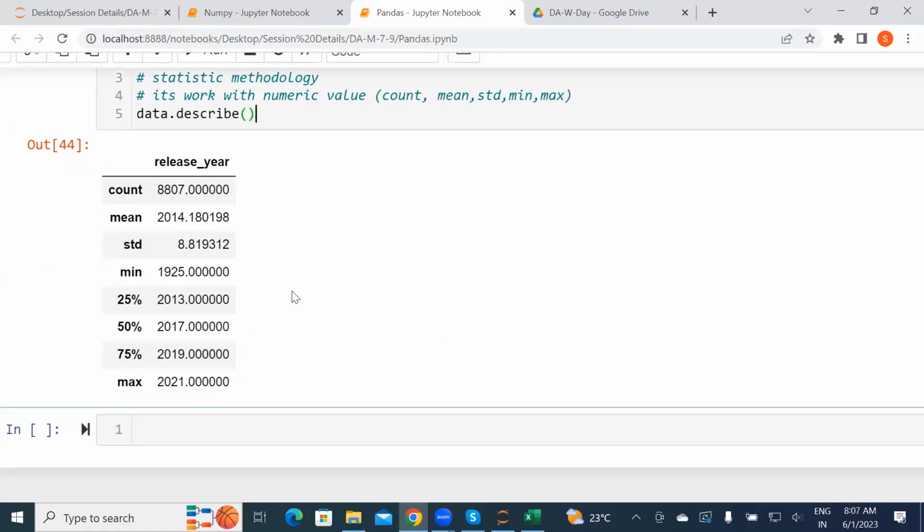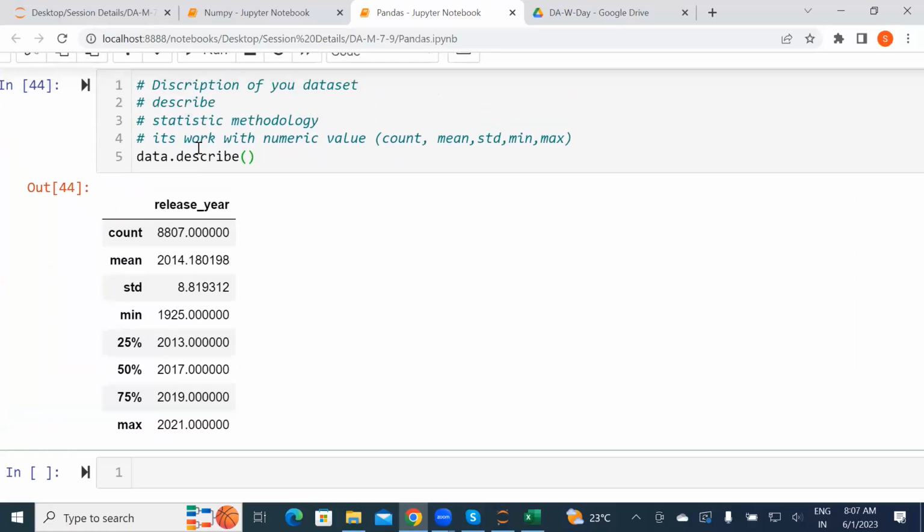And Vara, regarding your question about describe, it will describe your particular numeric values. In the release year, what is the count, how many values are there, and the mean, what is the mean of that. It calculates them using the formulas we used to learn in mathematics, and we'll learn in the statistics concept also. That is in our curriculum, statistics and probability, where we'll learn how to find the mean, then standard deviation, the minimum, 25%, 50%. With the formulas, it finds all the values and gives them to you.